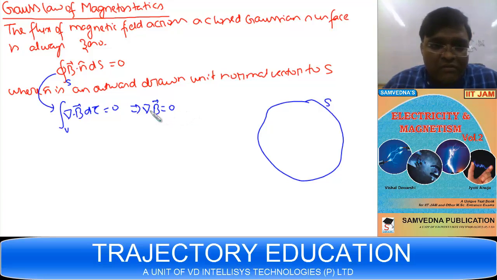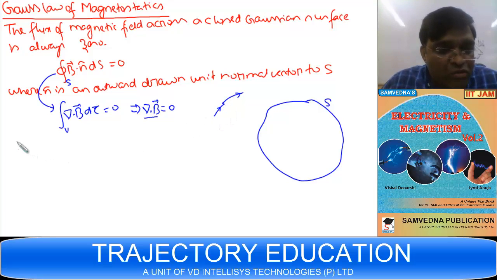It means at any point you do not have either source or sink, or I can say the isolated source and sink of magnetic field do not exist. At no point in space will you have only source or only sink, right? If you have a source, you have an equal and opposite sink also. Wherever magnetic field is produced from here, the magnetic field will converge at this point also. If you have one line emerging out from here, you'll have lines converging over here also.